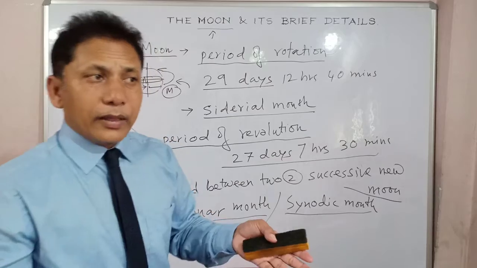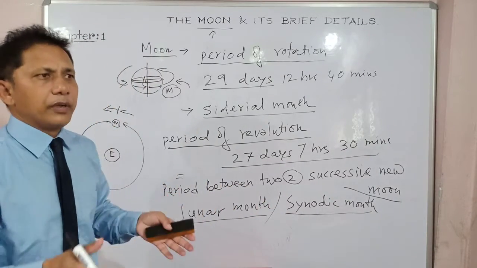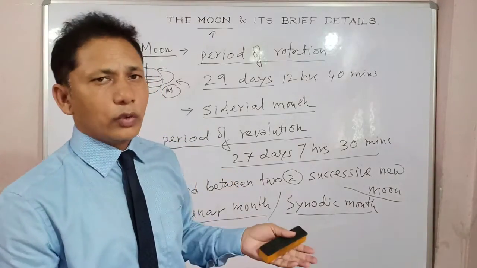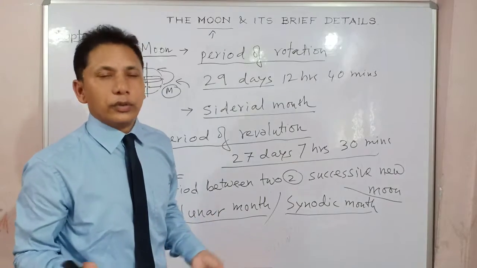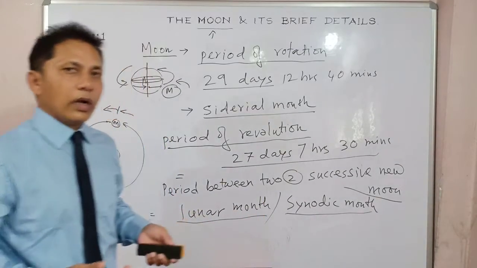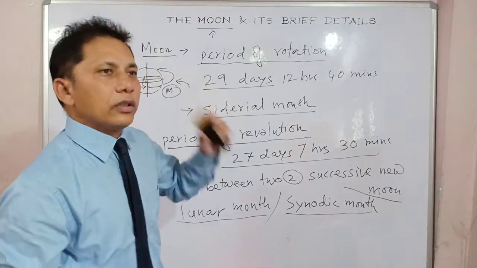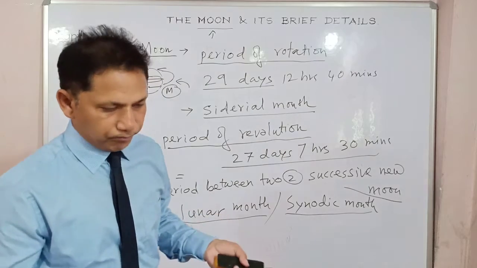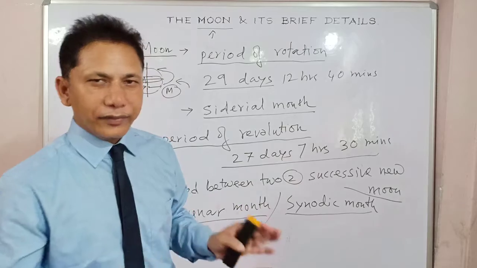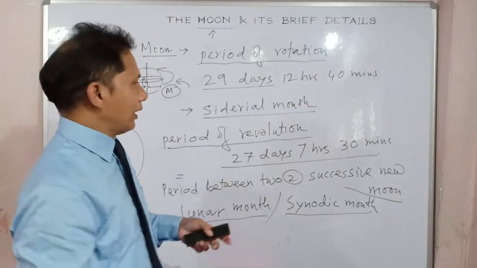So what happens? The importance of the moon: time calculations, period and preparation of calendar totally depend on the revolution of the moon. So that is why the moon is very important in our day-to-day life. We fix our strategies and calendar and timetable and all those work schedules, the yearly calendar and all those things, with this revolution. That is why the motion of the moon is very important in our day-to-day life, right? This is another excellent contribution of the moon towards our life.